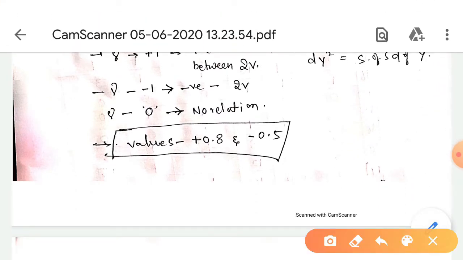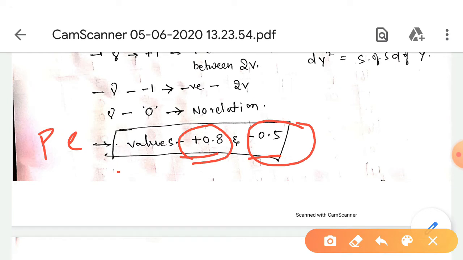The actual values of Pearson's coefficient of correlation can be particular values like +0.8 and -0.5.